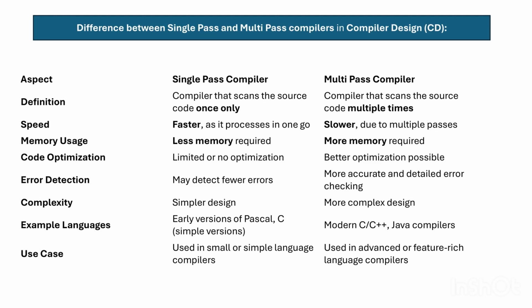For example languages, a single pass compiler suits early versions of Pascal and C, that is simple versions, but the example languages for multiple pass compilers are modern C, C++, and Java compilers. The complexity of a single pass compiler is simple in design, but a multiple pass compiler is more complex to design. The use case of a single pass compiler is small or simple language compilers, but a multiple pass compiler is used in advanced or feature rich language compilers.